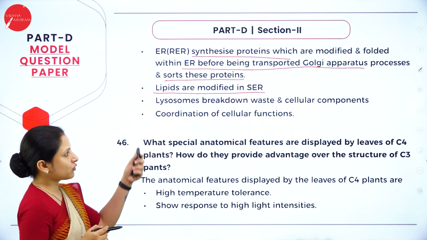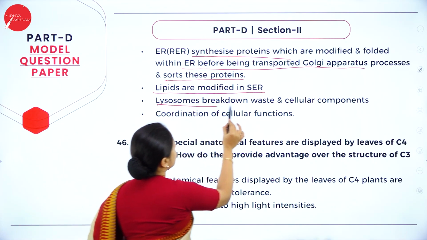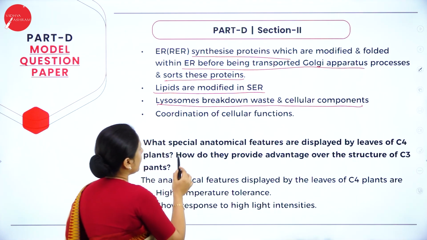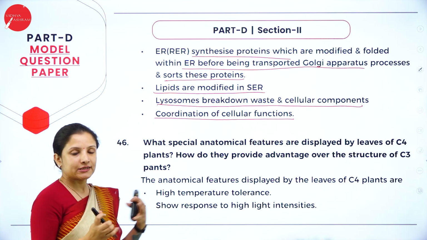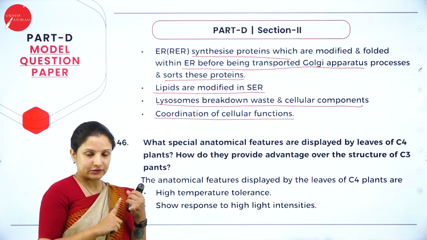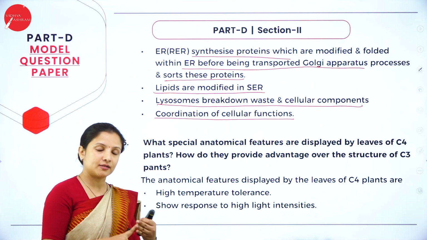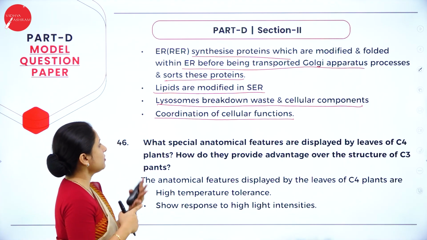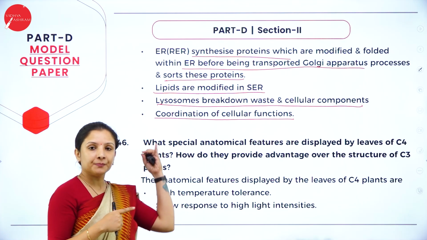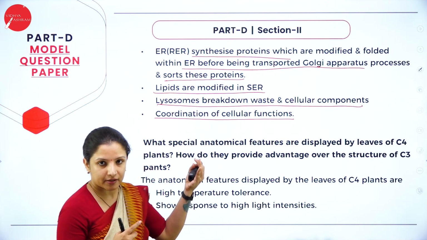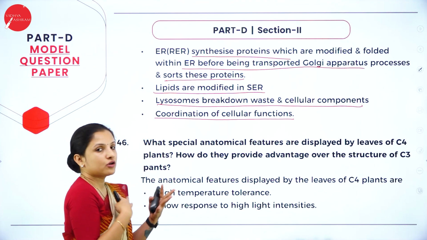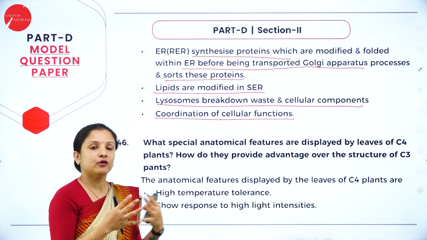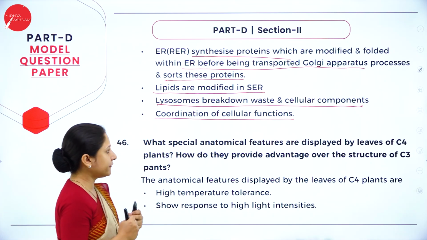Then lysosomes, what is there? They break down waste and cellular components, and also help in the coordination of cellular functioning. So that is why all of these, lysosomes, ribosomes, Golgi apparatus, even the vesicles, as well as the endoplasmic reticulum, are placed under the endomembrane system, because each of them depends on one another to perform a particular function.